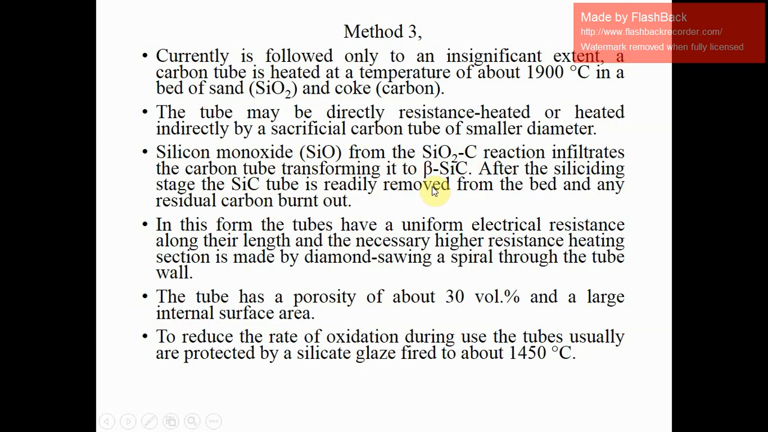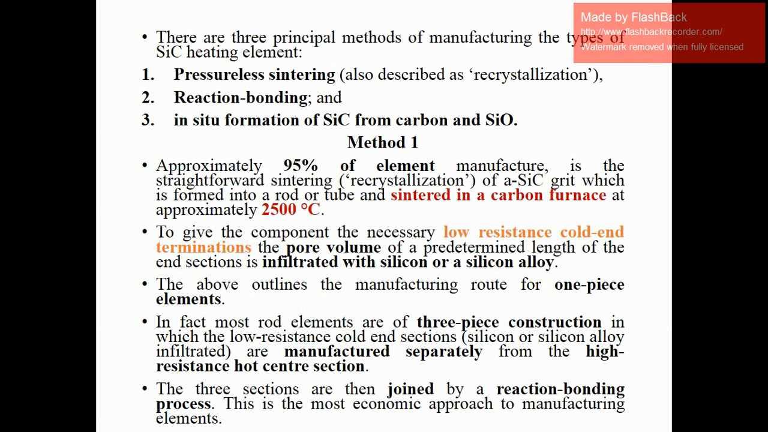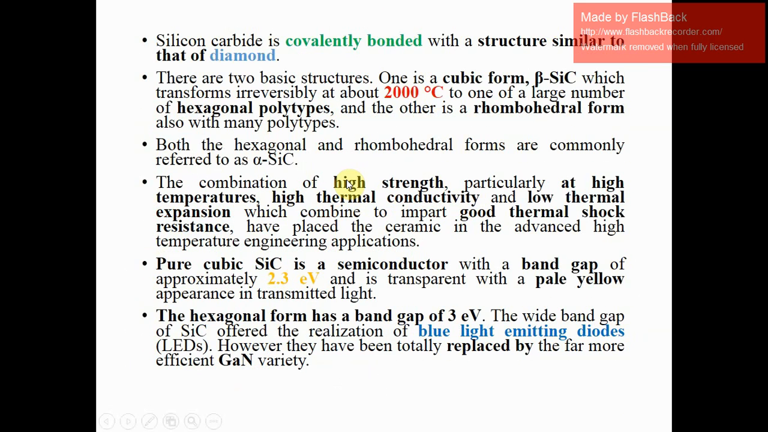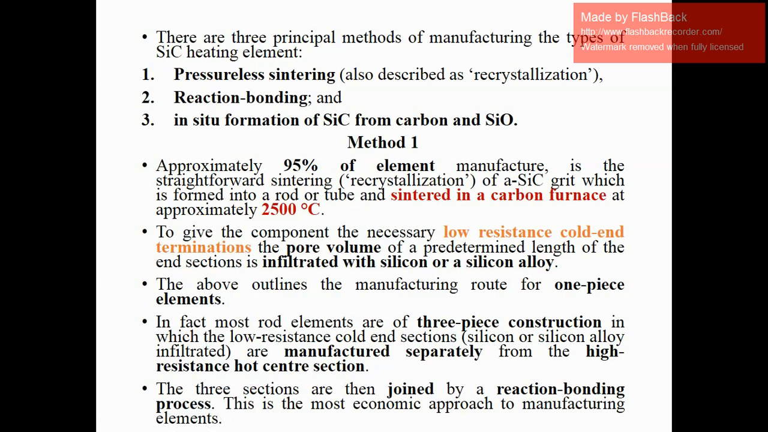These are the three methods for SiC formation, and we have seen the temperatures generally used, around 1450 degrees Celsius and 1650 degrees Celsius. The synthesis methods for SiC are three: pressureless sintering, reaction bonding, and the in situ formation of SiC from carbon and silicon monoxide.